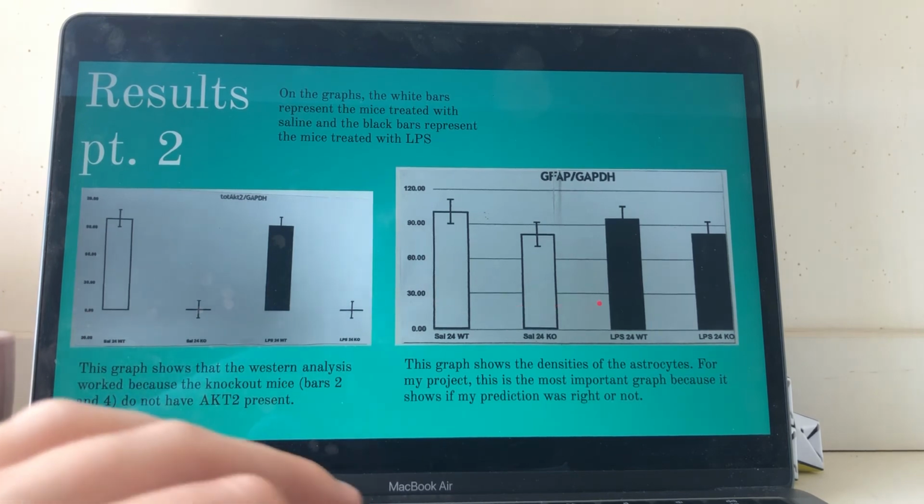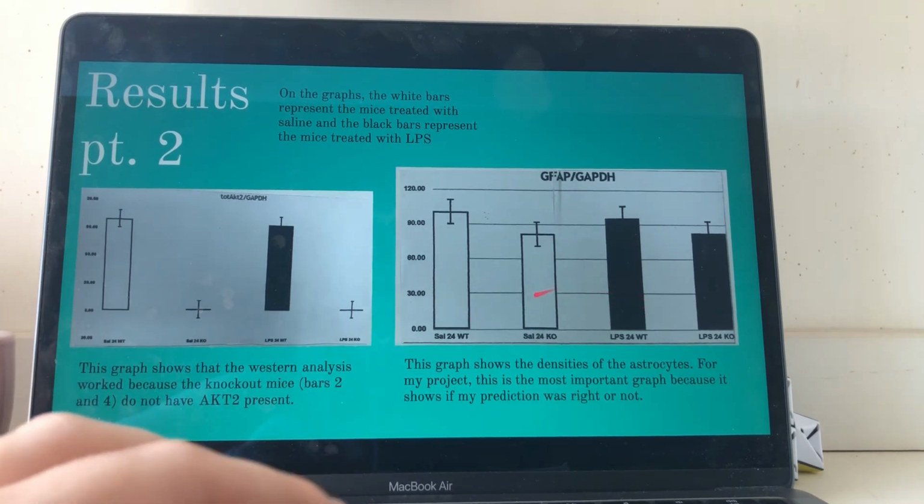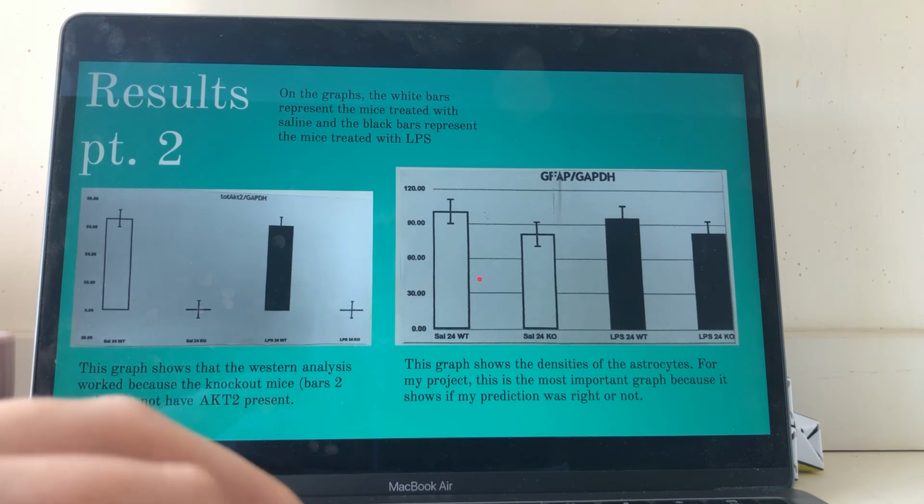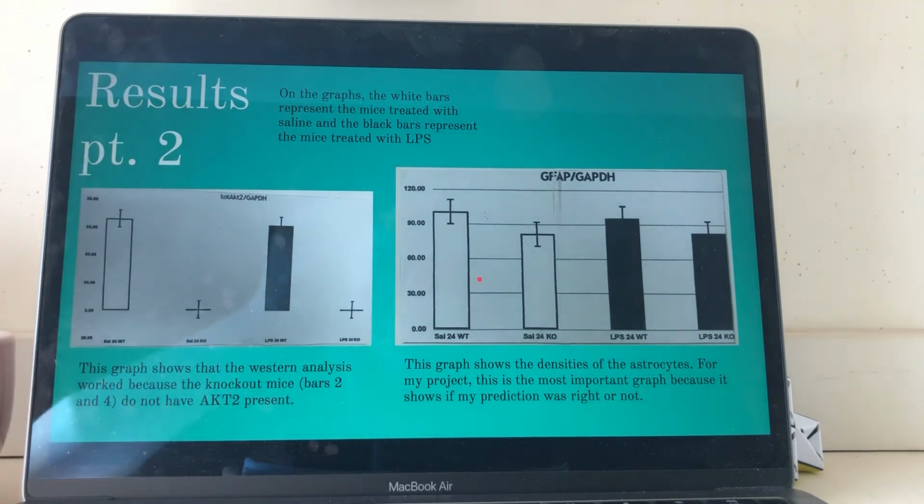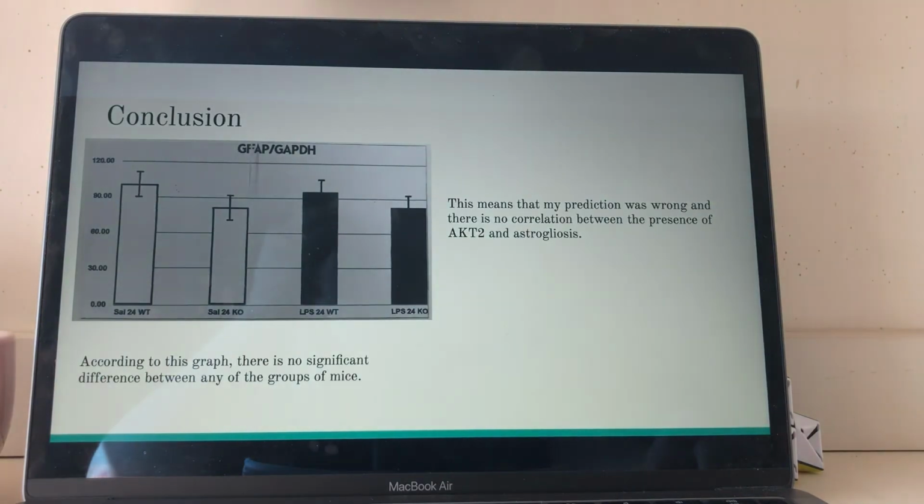As you can see from this graph, they are all very similar. Each of the bars, there's no discernible difference between any of them, which means that my prediction was wrong, and I proved my null hypothesis that there is no correlation between the presence of AKT2 and astrogliosis.